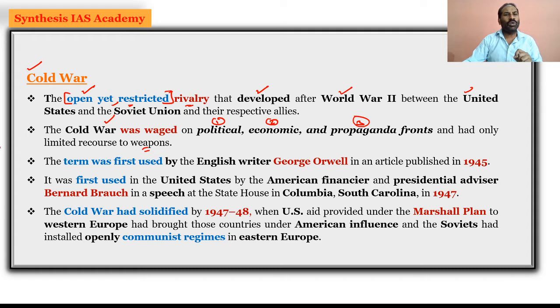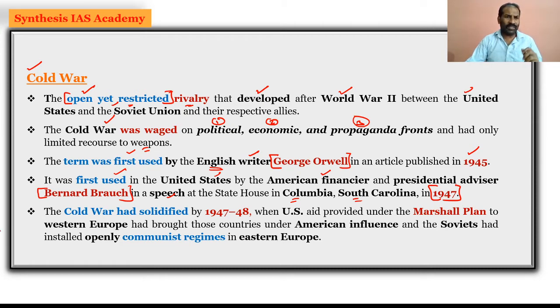And the term Cold War was first used by the English writer George Orwell, a Britisher, and it was published in an article in the year 1945. But it was first used in a speech by the American financier and presidential advisor Bernard Baruch, while delivering a speech in Columbia, South Carolina in the year 1947. So the word was first used by an English writer in 1945, but was first used in a speech by Bernard Baruch in 1947.